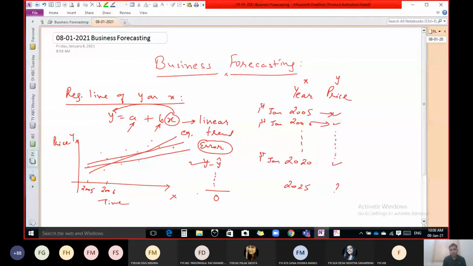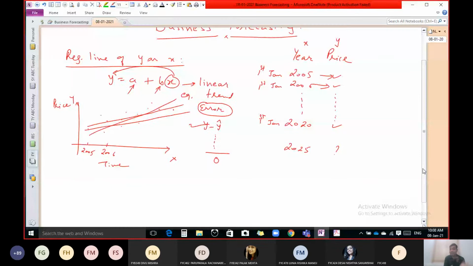If some value is minus 500 and some value is plus 500, ultimately we get total 0. But these errors, minus 500 and plus 500, are big errors. Now we want to verify whether this line is really good.